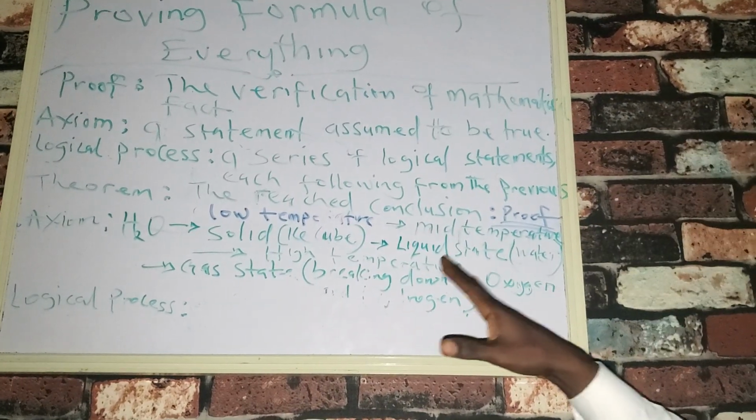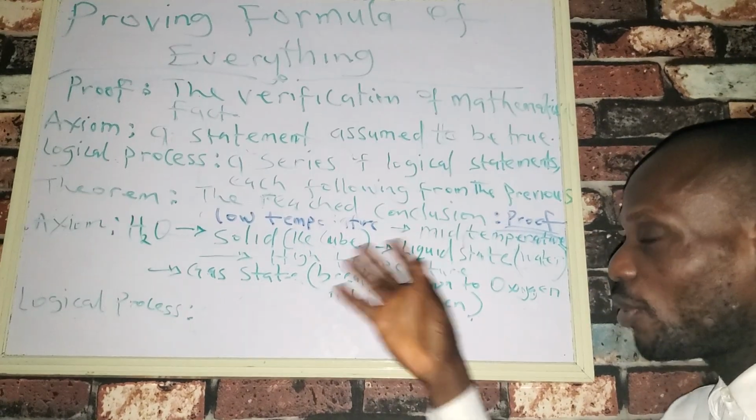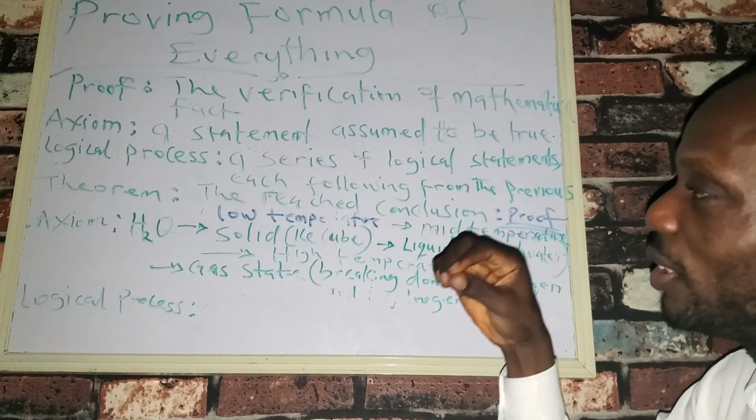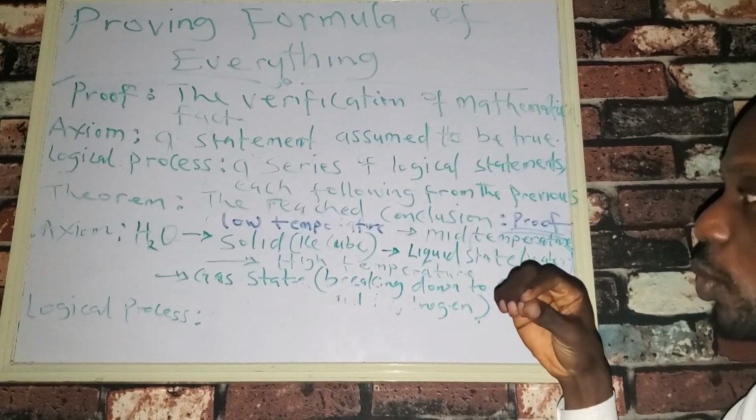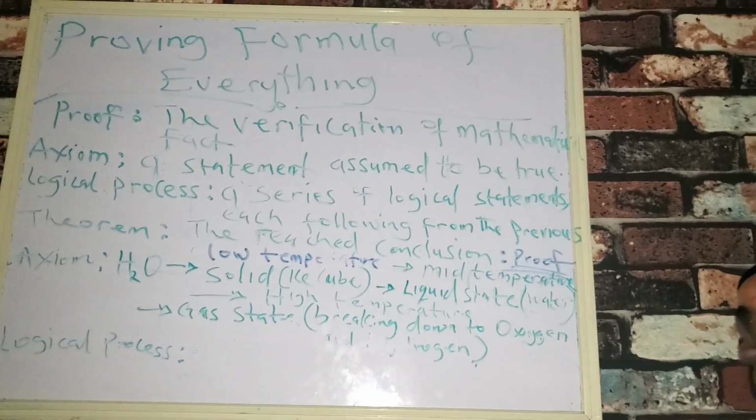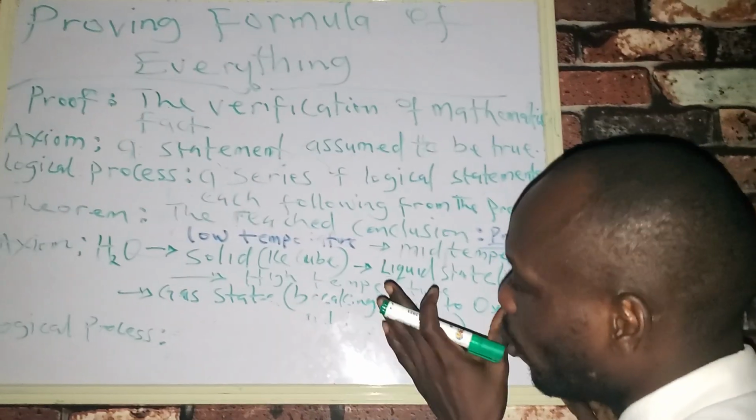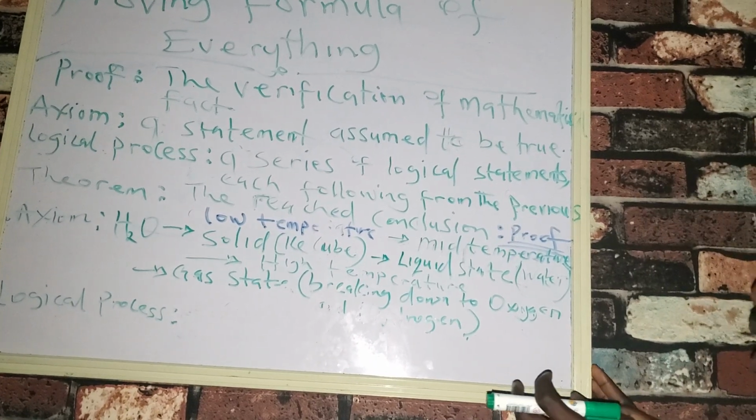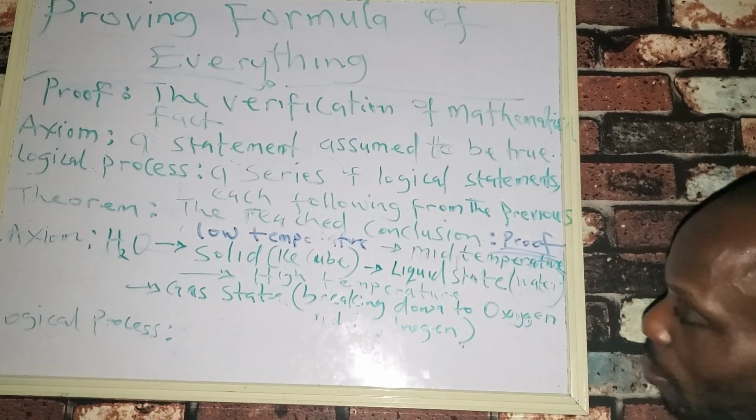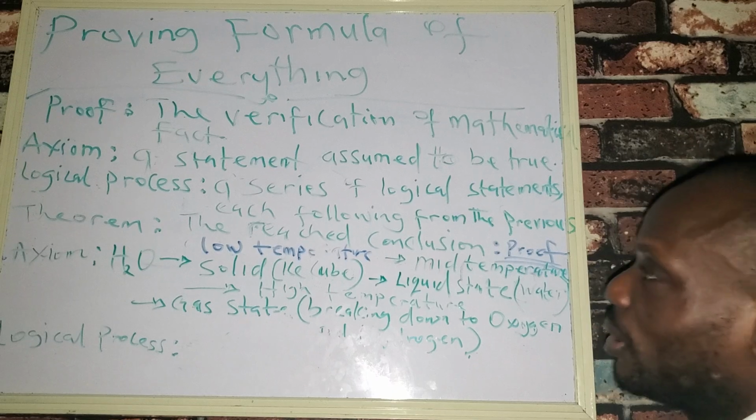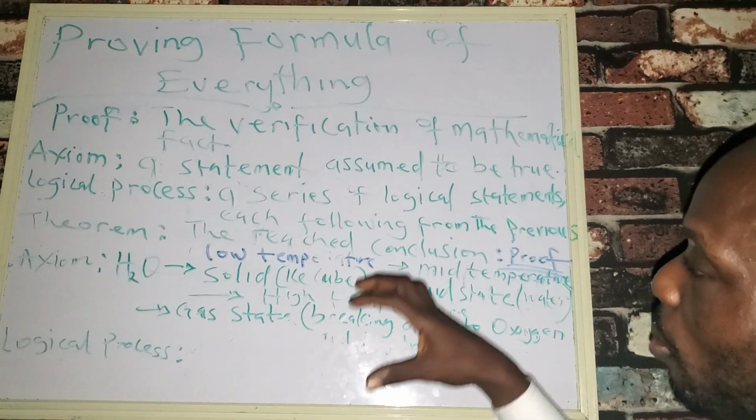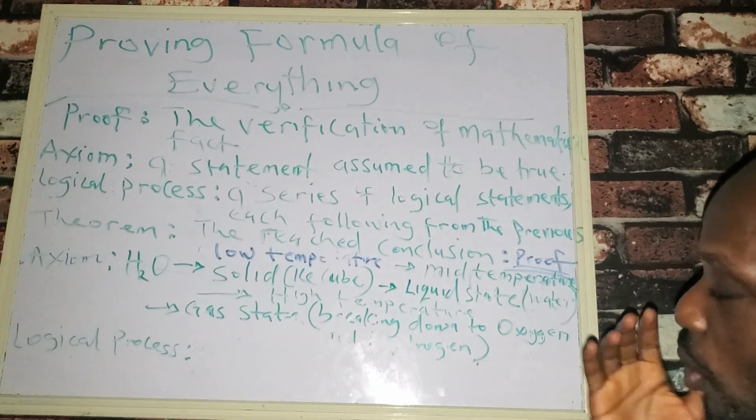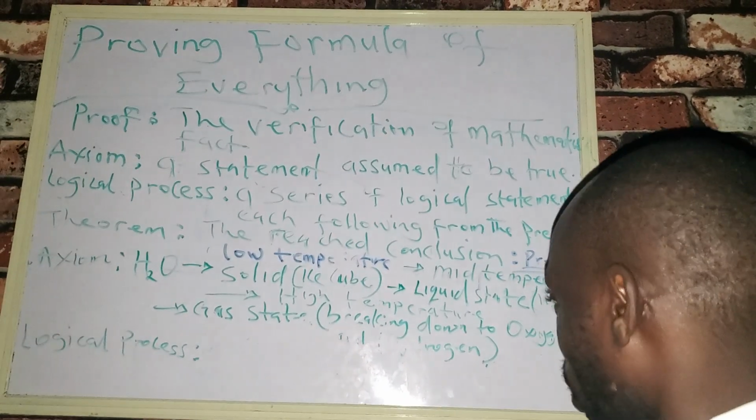So from this scenario, from this expression, from this axiom, which is the statement that we'll assume to be true, we can see that, number one, there is a form of transition from one state to another. And by having such transition, it simply means that there is a likelihood or possibility of having transition from classical mechanics to quantum mechanics. That is that.